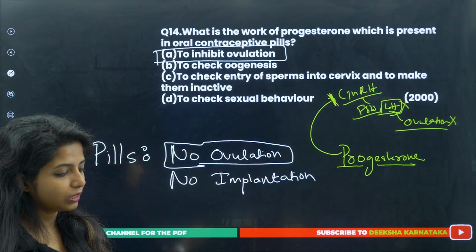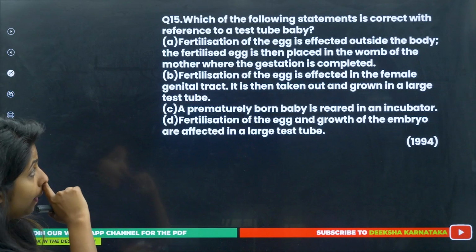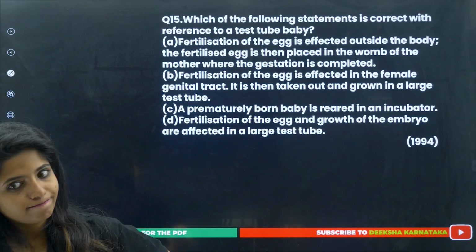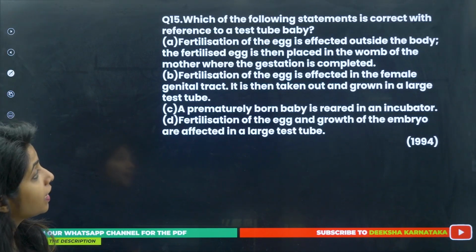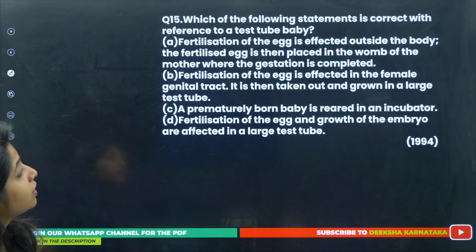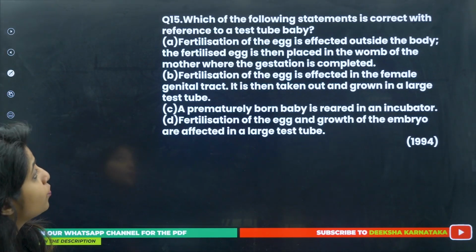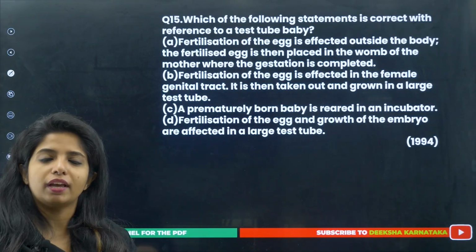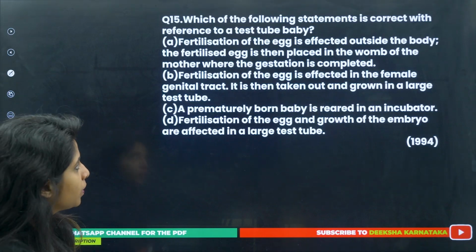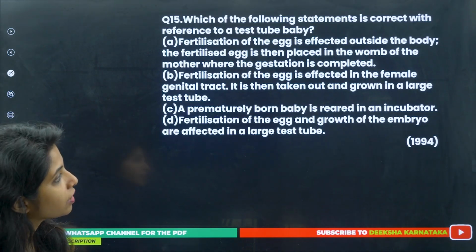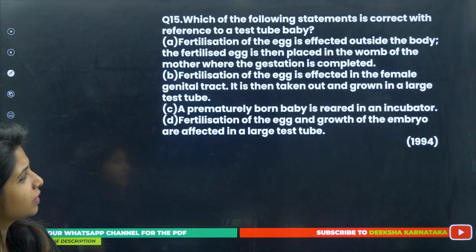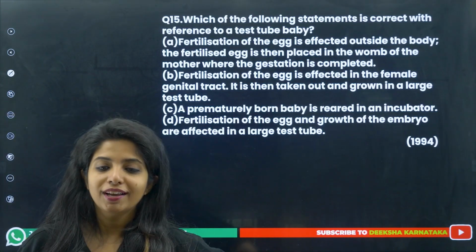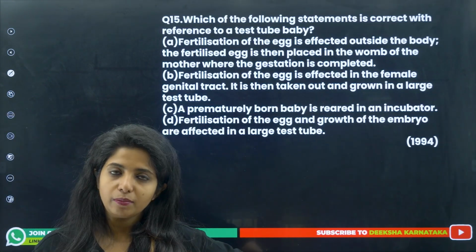Okay, works. Now, which of the following statements is correct with reference to a test tube baby? Fertilization of the egg is effected outside the body. The fertilized egg is then placed in the womb of the mother, where the gestation is completed. Gestation as in the formation of the whole embryo cycle is completed. Okay. Fertilization of egg is effected in the female genital tract. That means in the female body itself. It is then taken out and grown in a large test tube. So just imagine a situation where the test tube babies are being born.